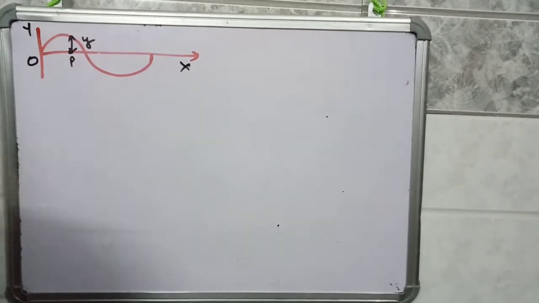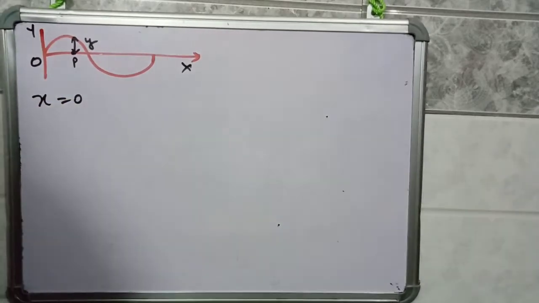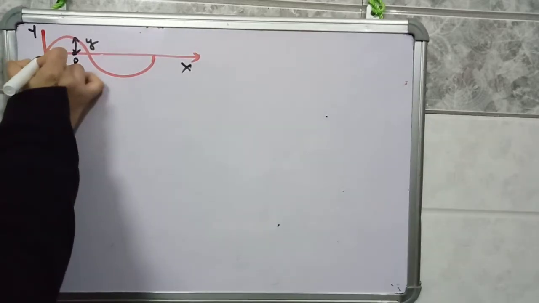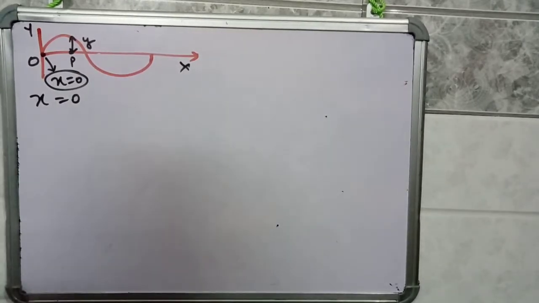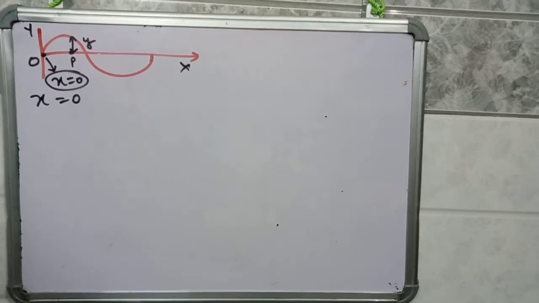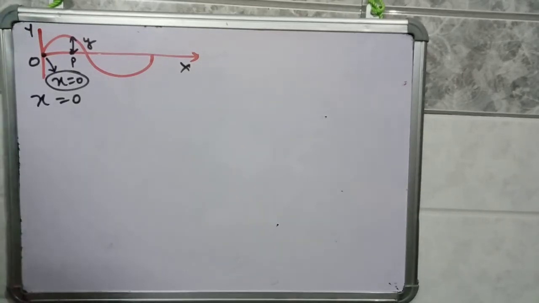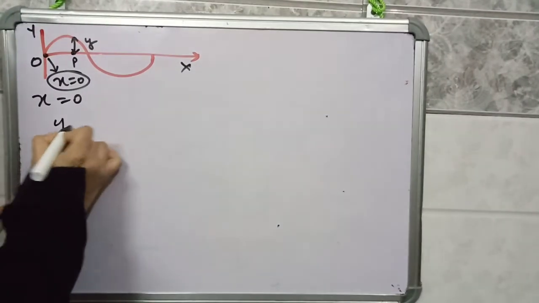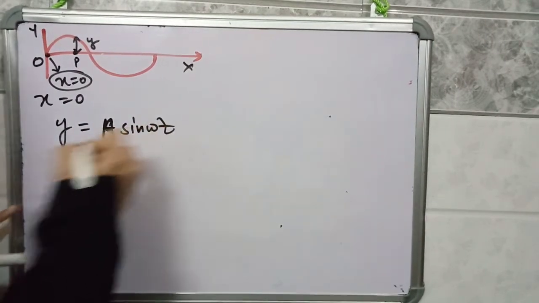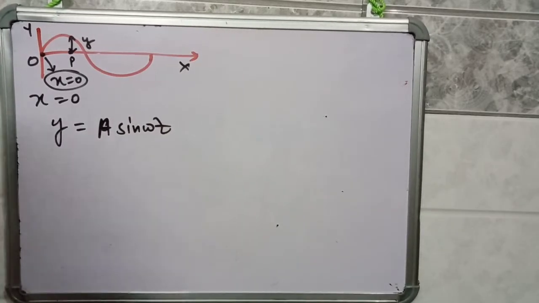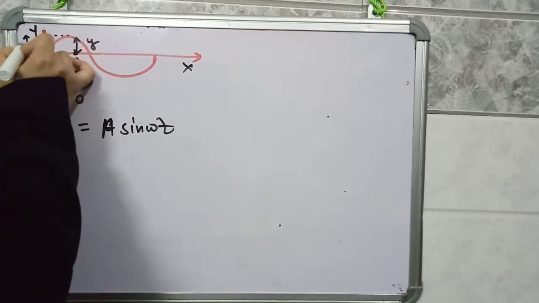Suppose we are talking about the particle present at x equals 0. So x equals 0 is here. The displacement of the particle present at the origin at any time, since this particle is having oscillatory motion, will be y is equal to a sin omega t, where a is the maximum amplitude of the wave.